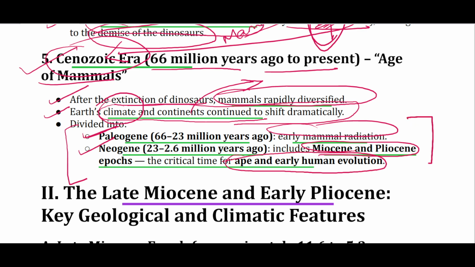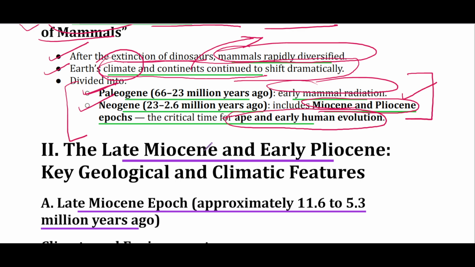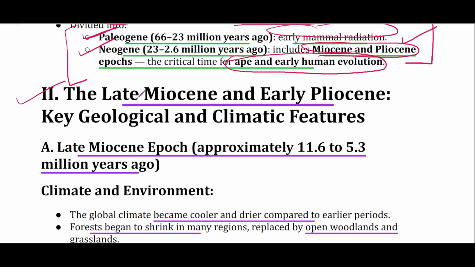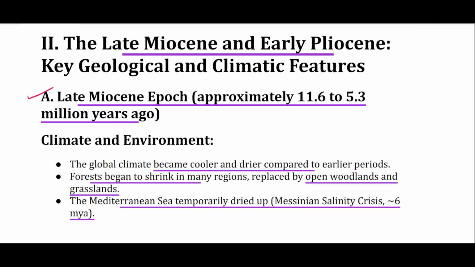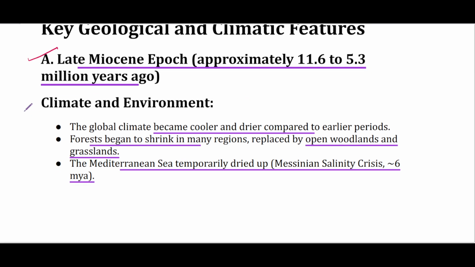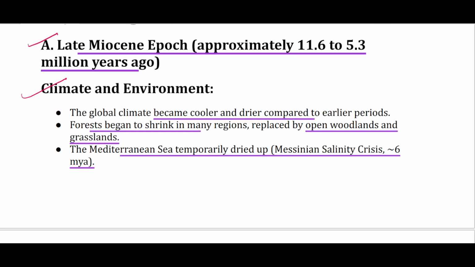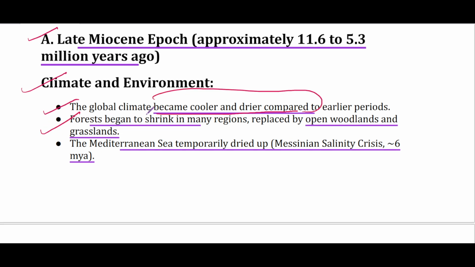human evolution. And we will study these now, because the pre-hominid groups belong to these two times. Now, the late Miocene and early Pliocene time: the late Miocene epoch ran from approximately 11.6 million to 5.3 million years ago. As for climate and environment, the global climate became cooler and drier compared to earlier periods. So forests began to shrink in many regions and were replaced by open woodlands and grassland.